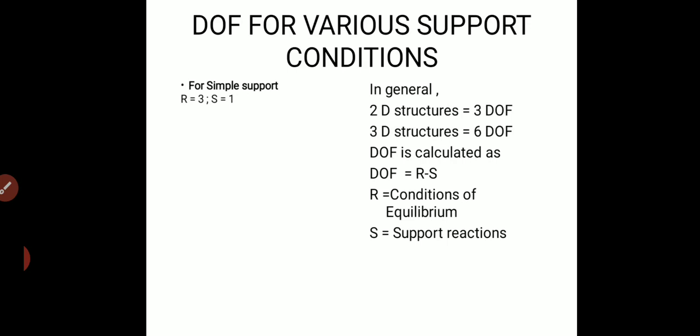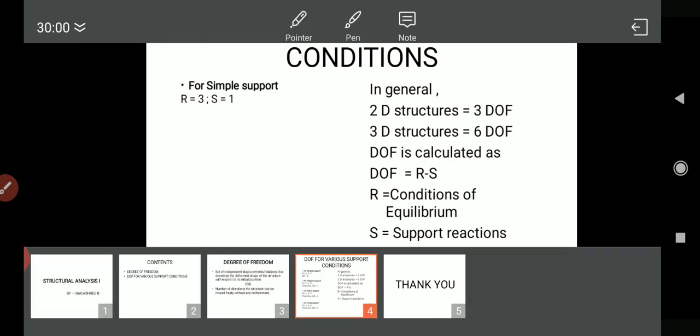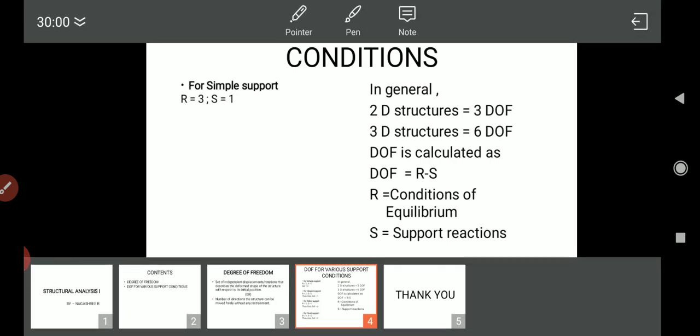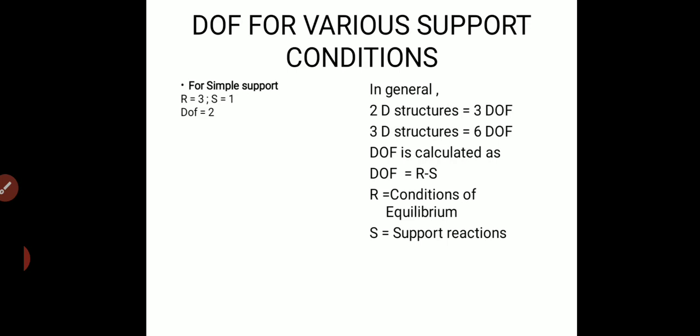So r will be equal to 3 and s is equal to 1 at each end. So r minus s, 3 minus 1, is equal to 2. So here you will be having 2 degrees of freedom in case of simple support.